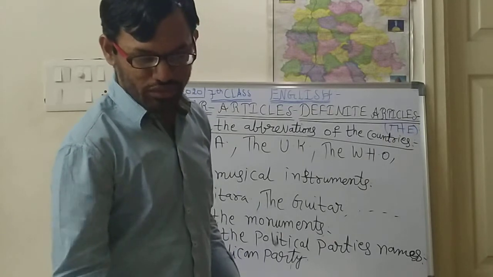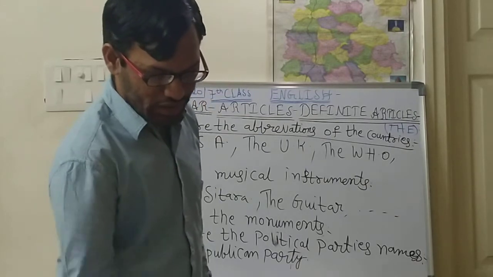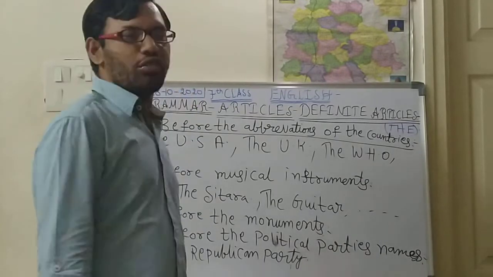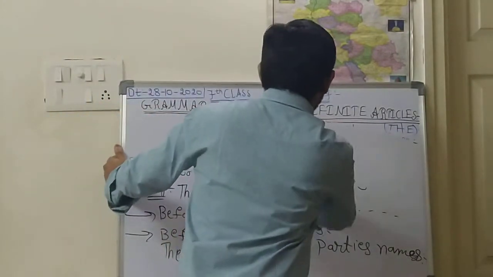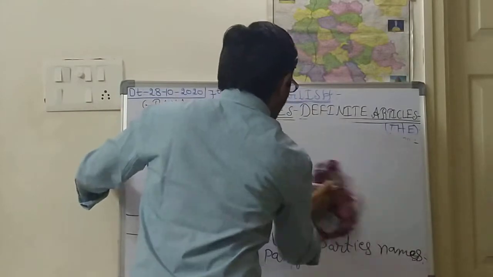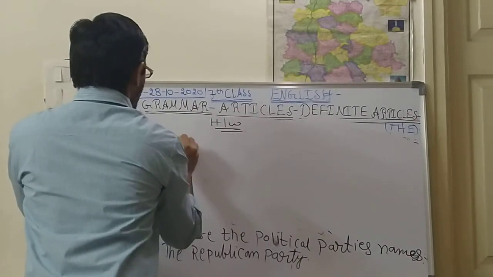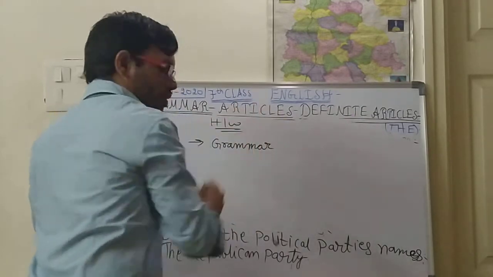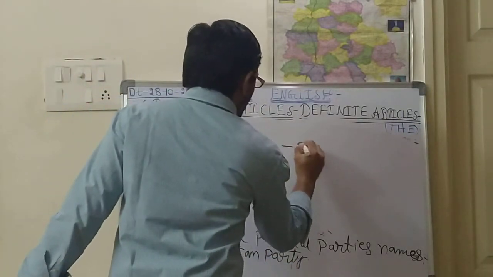If you have the textbooks, in your textbook see page number 30, that means unit 2, the grammar part. Your homework: in the unit 2 grammar part, the third bit.